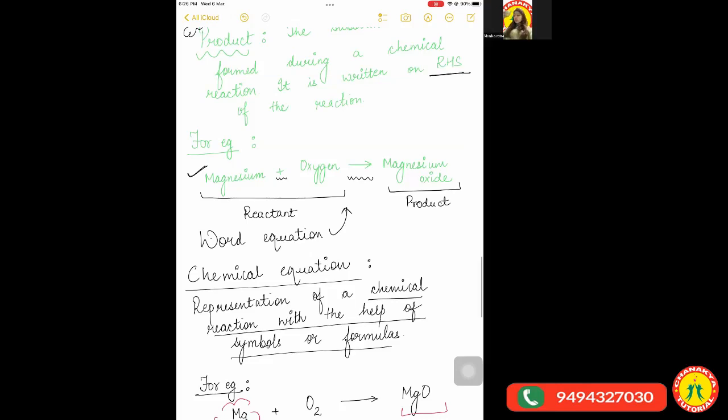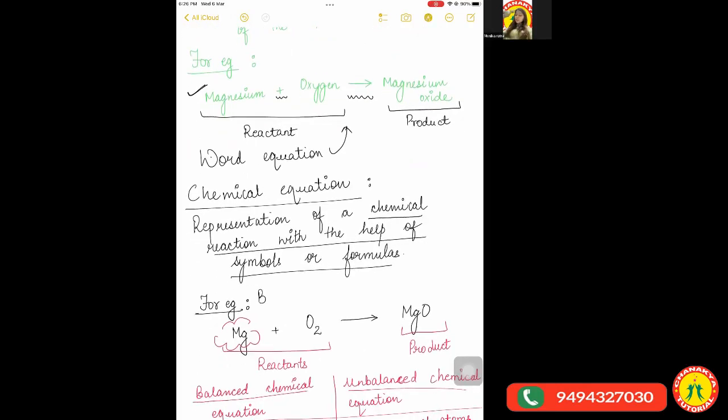Clear, everyone? Like, for example, I had given the example of burning of magnesium ribbon. If we take magnesium ribbon and burn it, it happens in the presence of oxygen. So the symbol of magnesium is Mg. It reacts with oxygen because burning always occurs in the presence of air, and it leads to the formation of magnesium oxide, which is a new product. Fine? Any doubt, anyone?